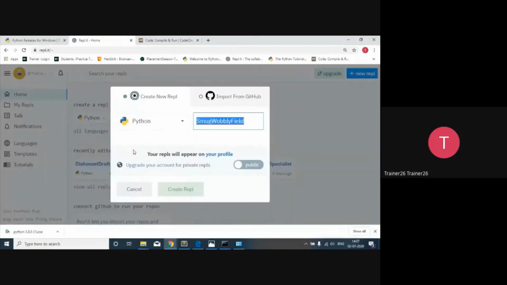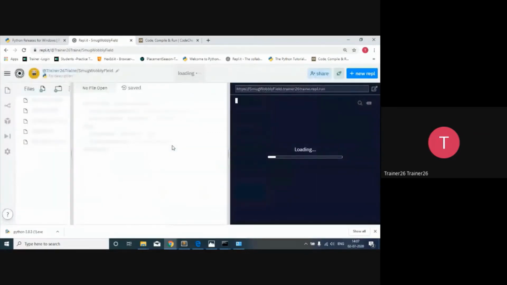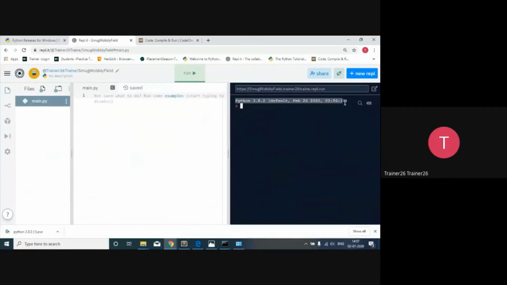So I'm going to use the language as Python and create a REPL. It will create a REPL over here, and once it does, it's going to show what the current version of Python we are using. And this platform is very good because on the left-hand side, we'll get a Python file.